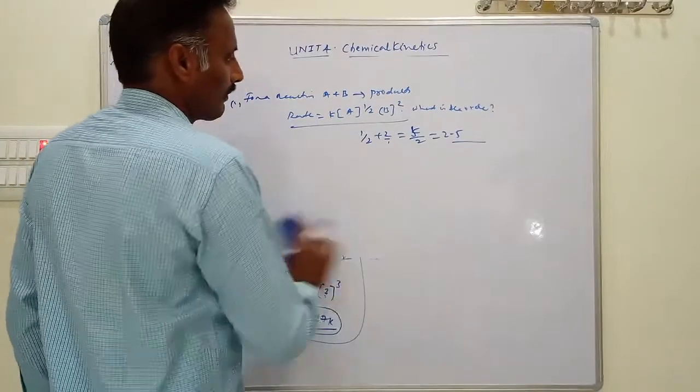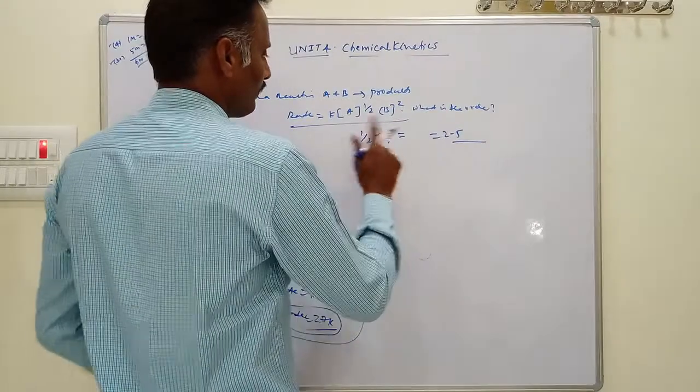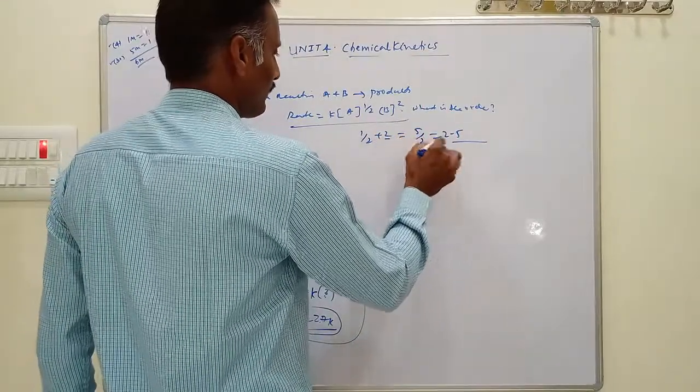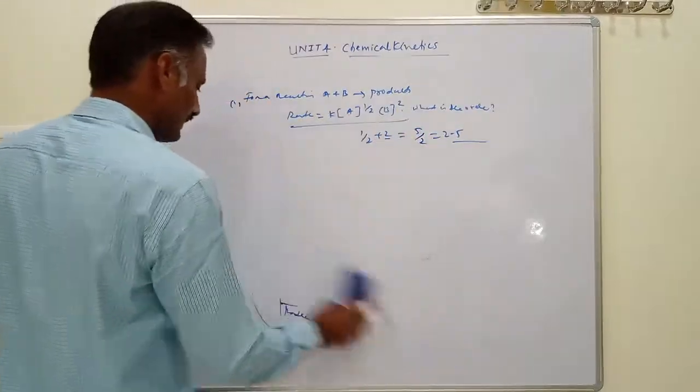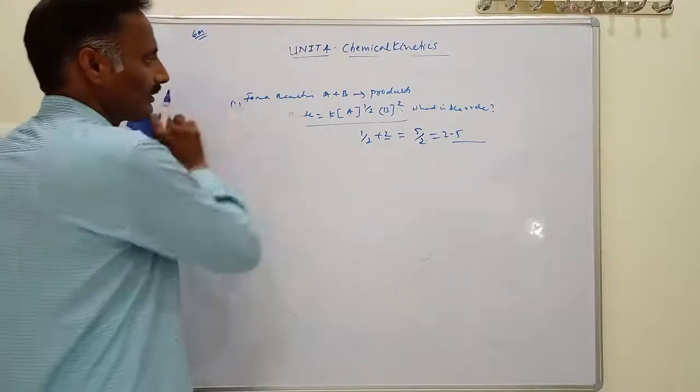Like this, half plus 2 is 5 by 2, that is equal to 2.5. This is a 2.5 order reaction.